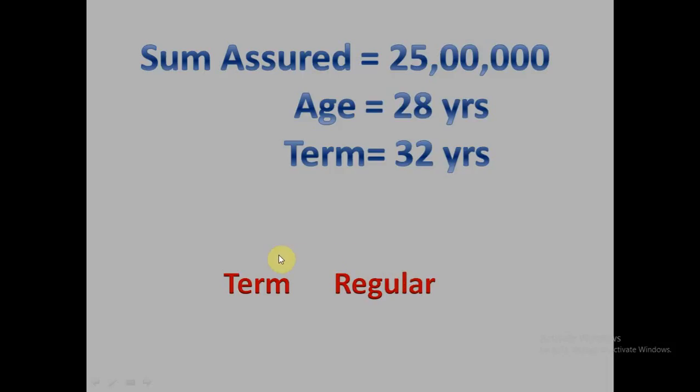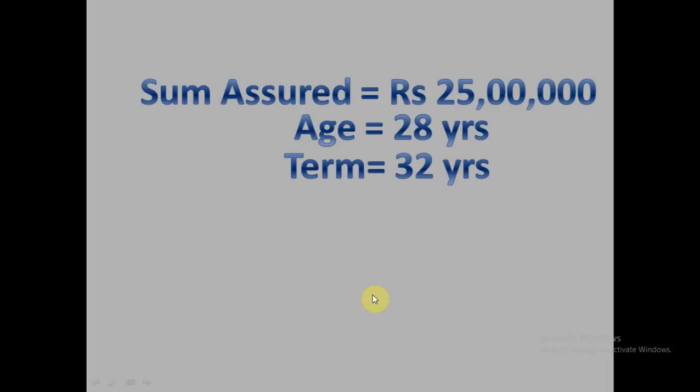So this is the broad difference between term insurance and regular insurance. In term insurance, maturity amount is zero because a term plan gives you only risk cover, while a regular plan gives you risk cover and also a kind of saving. So we'll try to analyze which is better, term insurance or regular insurance.